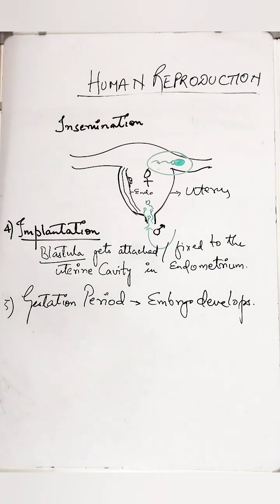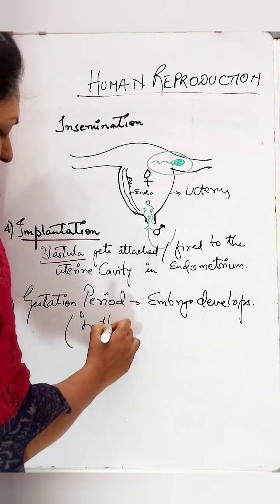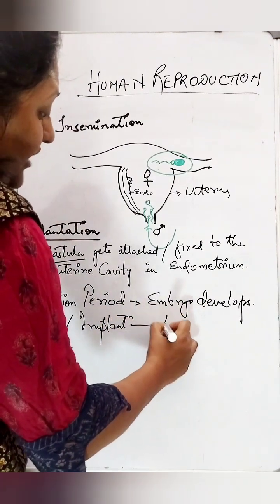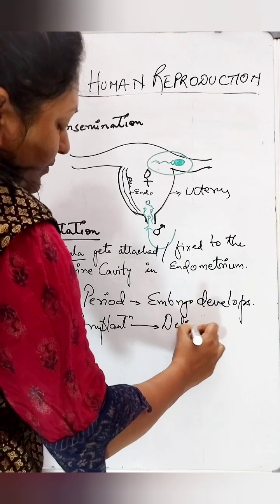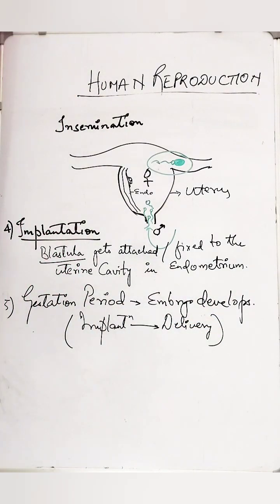So embryo development means what? It is a time period between implantation to delivery. So that is a time period wherein the baby will develop.